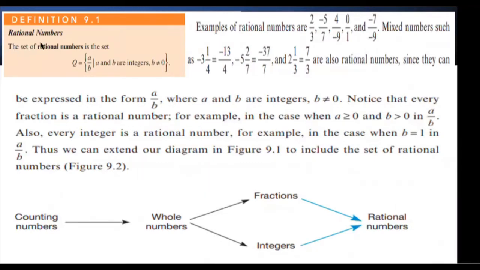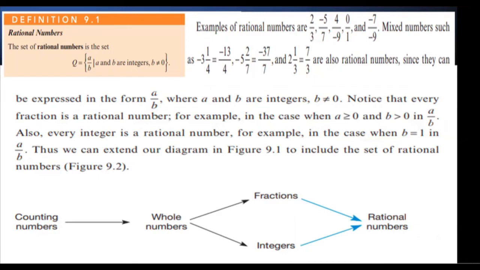So by definition, the set of rational numbers, we use the symbol Q. Gamitin natin yung symbol na Q. The symbol Q is defined as the set of a over b such that a and b are integers and b is not equal to 0. Then yung ating kaninang figure 9.1, di ba? Yung sabi doon ay counting numbers, subset of whole numbers. At yung whole numbers, pwedeng maging subset ng fractions, pwede ring maging subset ng integers.